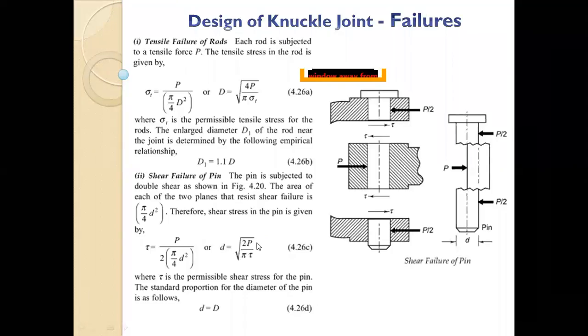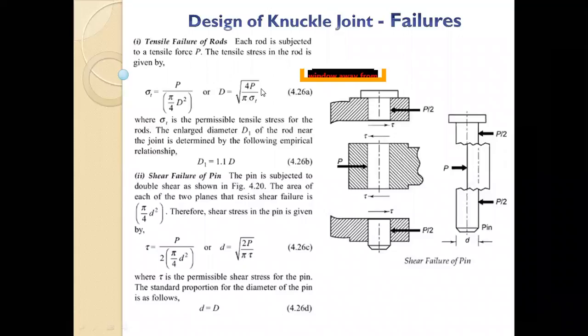We know P, what is the load. We know what the allowable shear stress is. We can find the diameter of the knuckle pin. Clear? Okay. But generally, what do we do? Generally, d comes a little bit smaller, or it is generally equal to D. Now, just to make one thing clear, compare the formulas for capital D and small d.